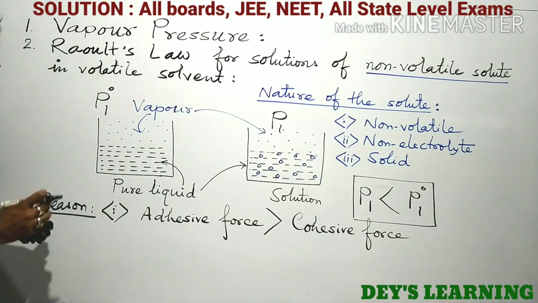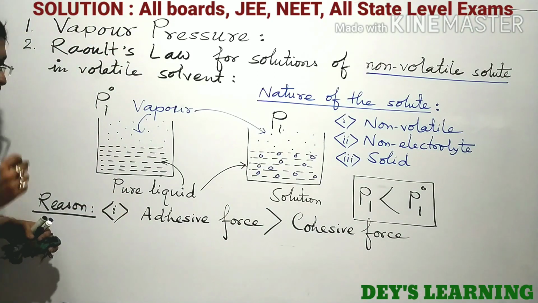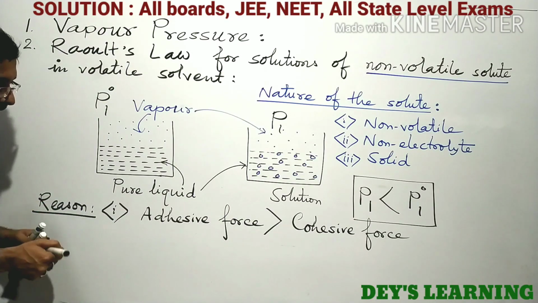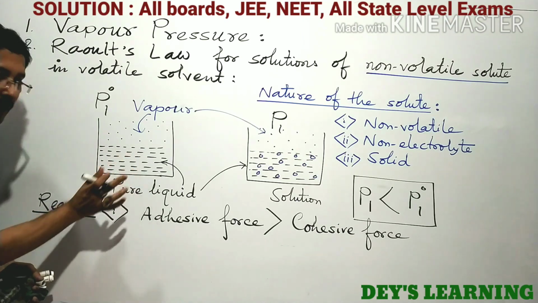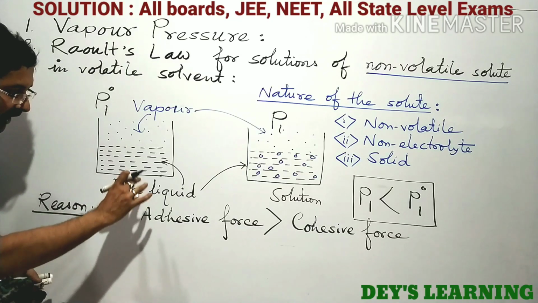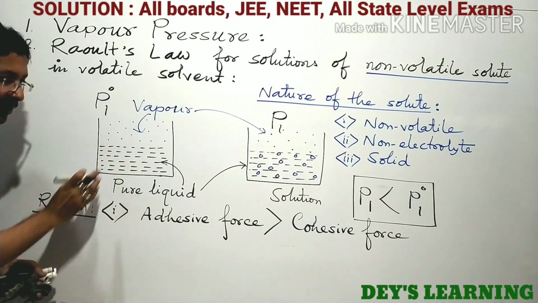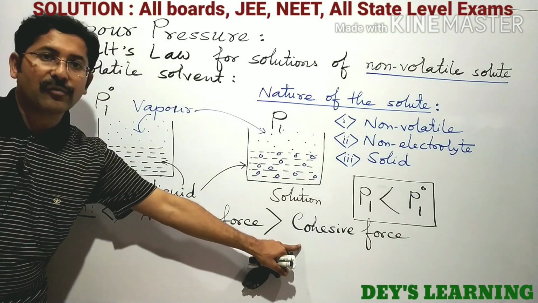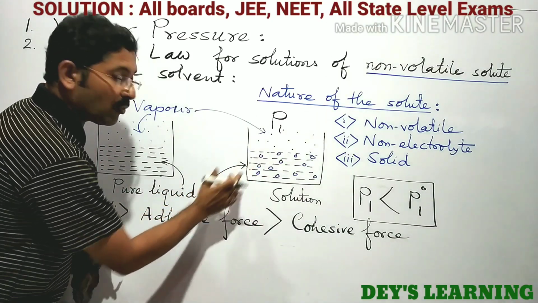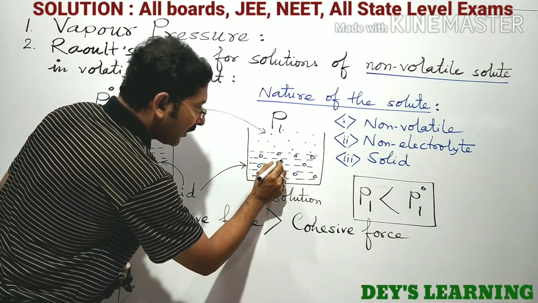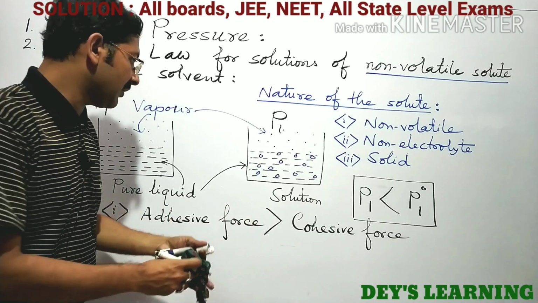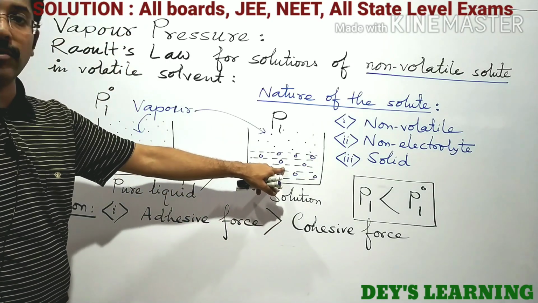Here which one is the adhesive force and which one is the cohesive force? Now look here very carefully. In the pure liquid, say these are water molecules, only water molecules are there. So the attraction force among the water molecules is known as the cohesive force. But here the adhesive force acts because these solute particles are attracted by the surrounding solvent molecules.